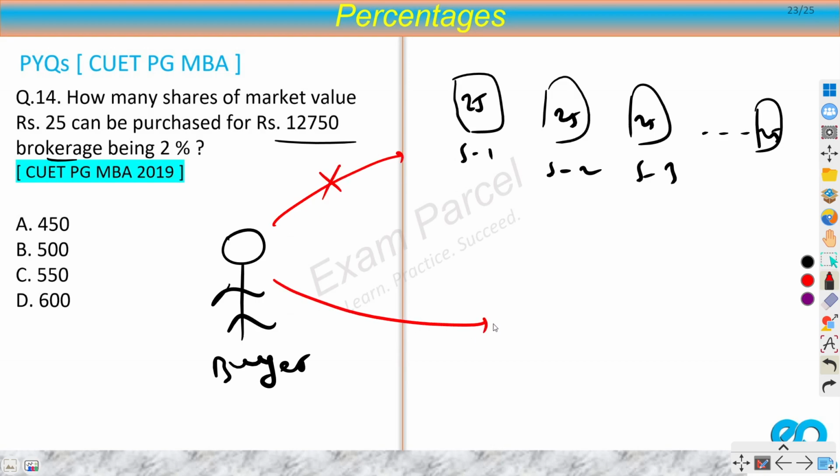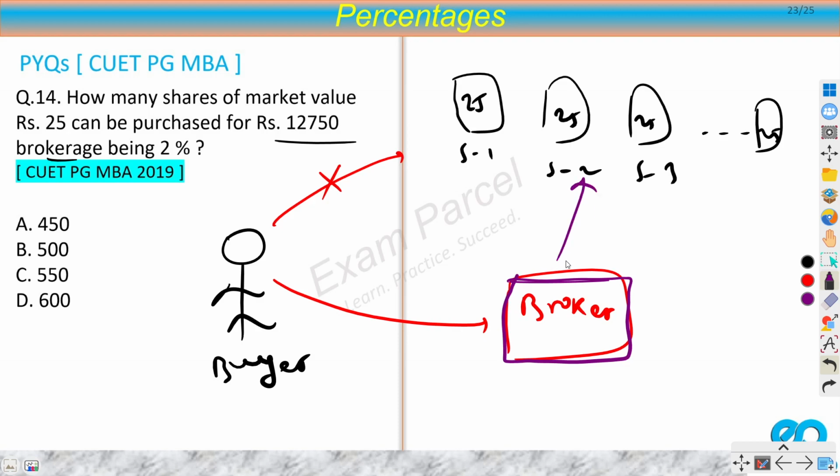You will need the help of a broker. But nobody works for free, right? This broker is not there to simply help you for nothing. If they are helping you buy shares from some stock exchange, then obviously they will charge some fees, and that fee is known as brokerage.